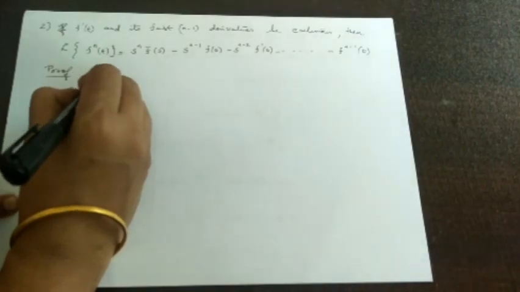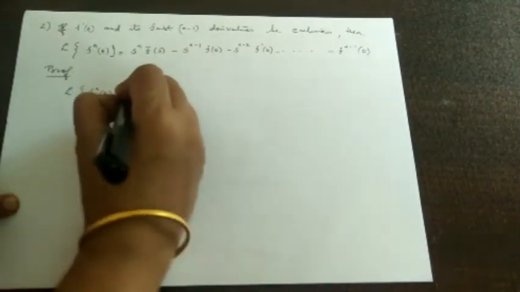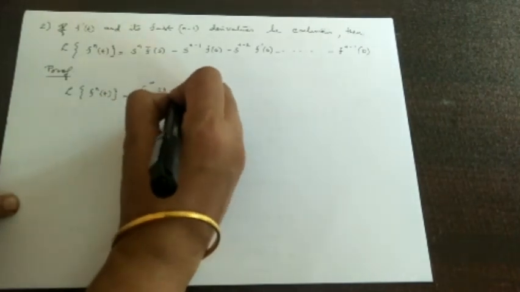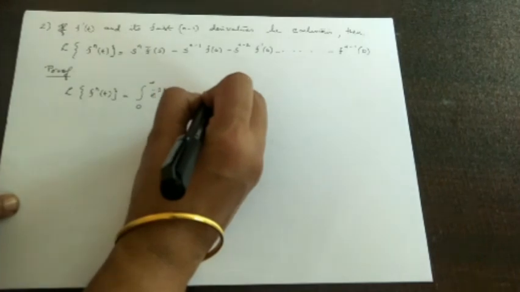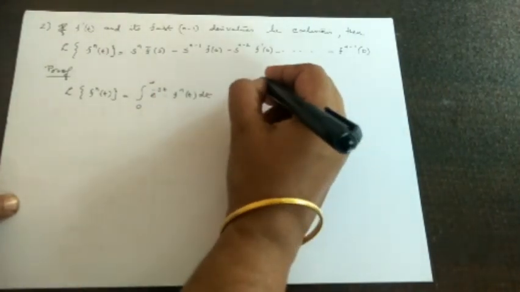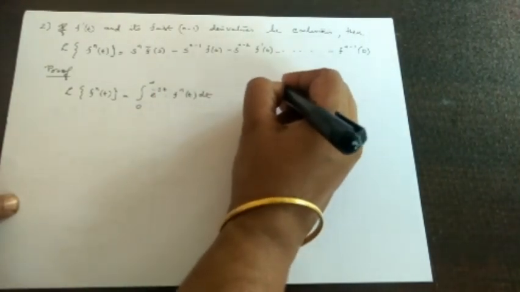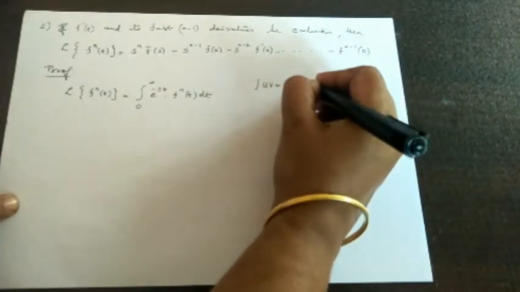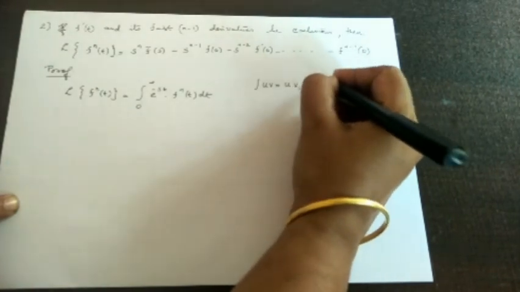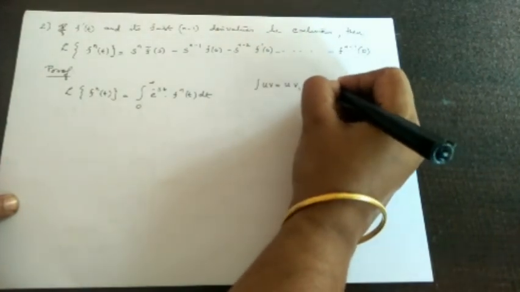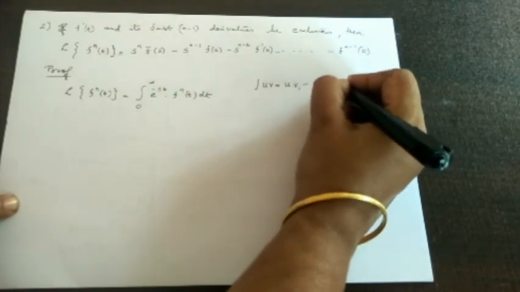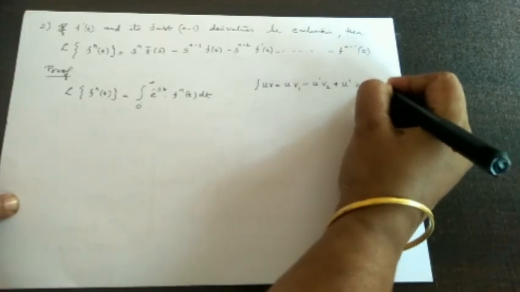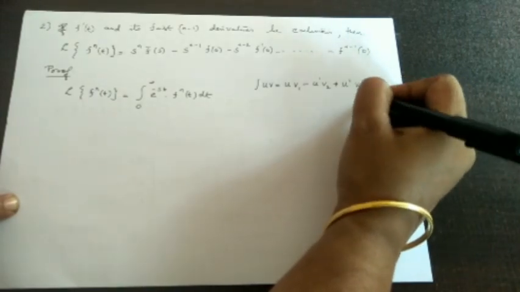Laplace transform of the nth derivative of f^n(t) can be written as the integral from 0 to infinity of e raised to minus st f^n(t) dt. Now here we are going to apply integration by parts, the uv form. This is first function into integral of second, minus derivative of this into integral of this, plus derivative of the previous term into integral, minus derivative integral, plus, etc.